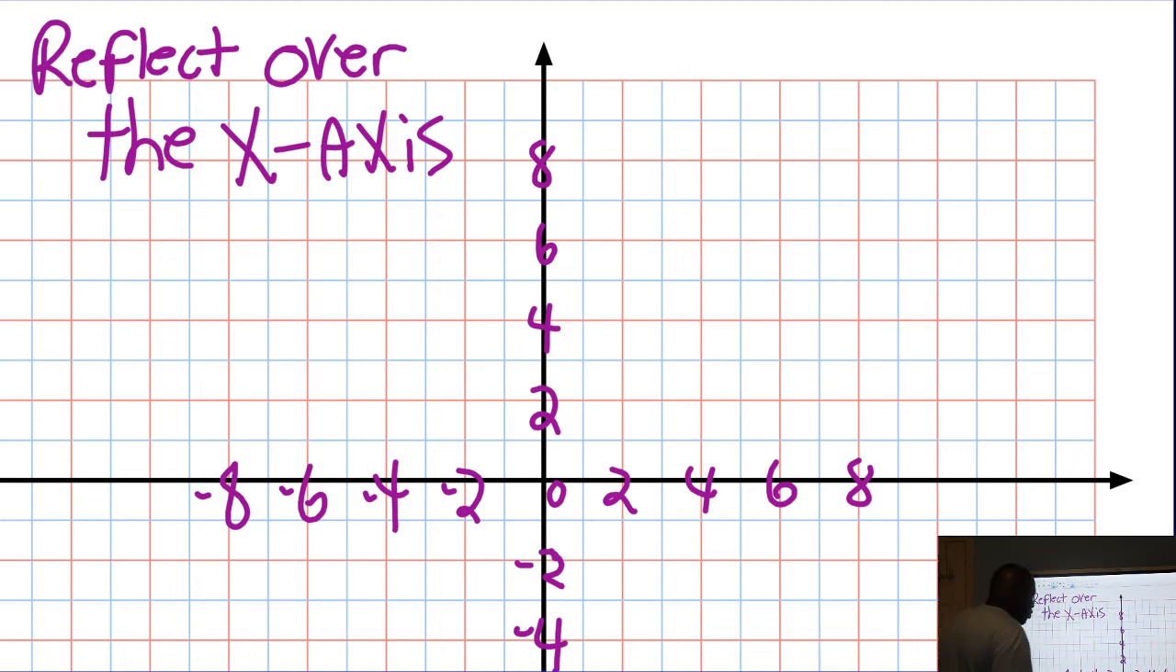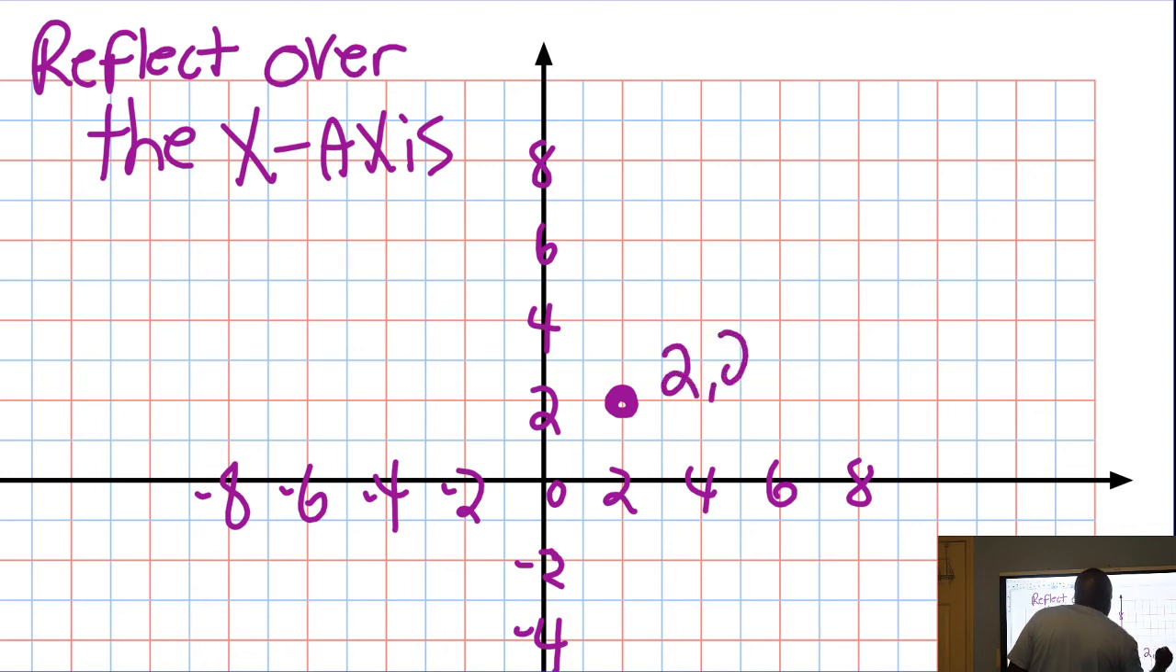Let's pick out a point right here. We'll pick out 2, 2. And I want you to reflect 2, 2 over the x-axis. What are you supposed to do with the x-axis? Get the opposite of the second number. And here's your answer right here. Get the opposite of the second number.